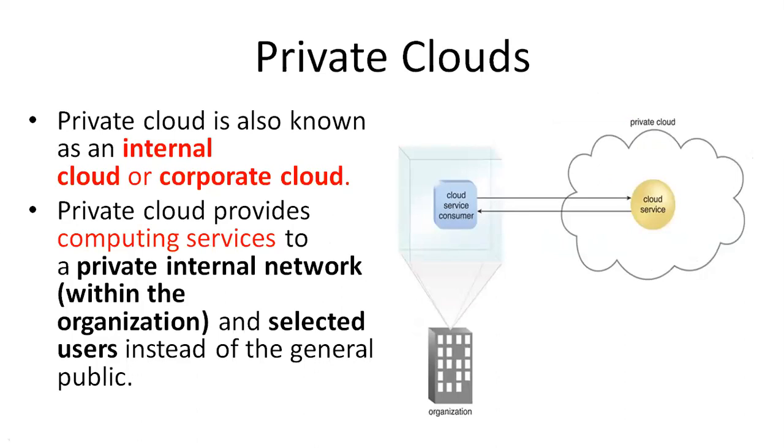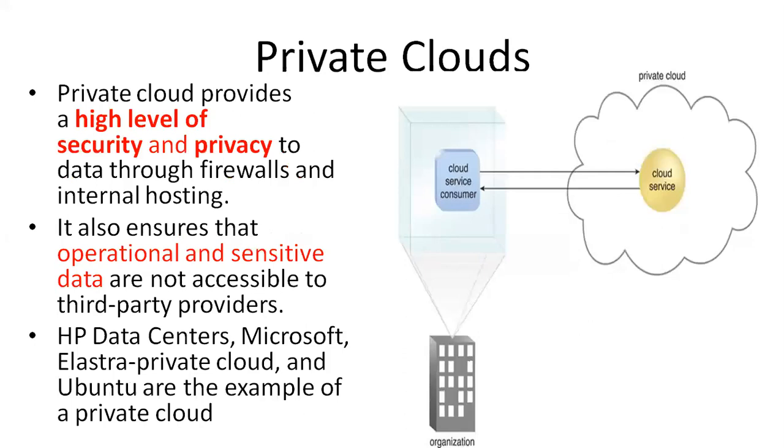A private cloud provides computing services to a private internal network within an organization or selected users instead of the general public. In private networks, only particular selected users are used. For the selected users only you are providing the Wi-Fi. Only SVEC students use this particular network. That is a private cloud.